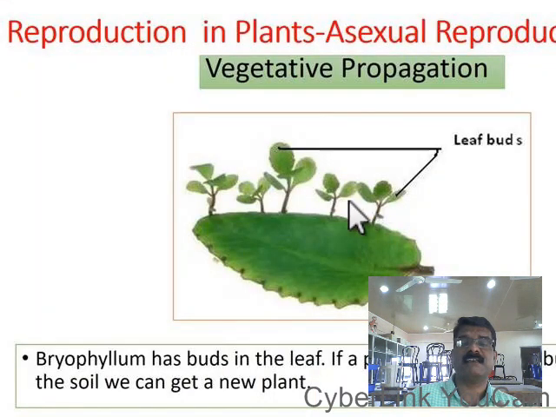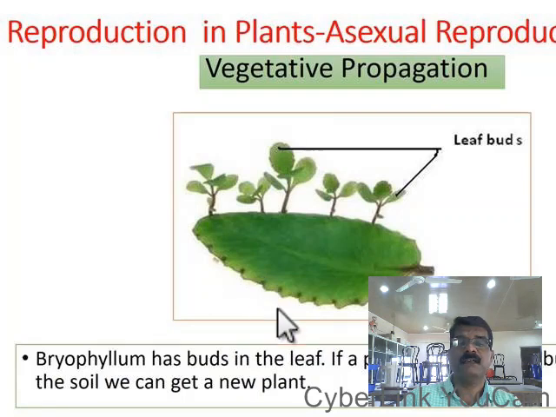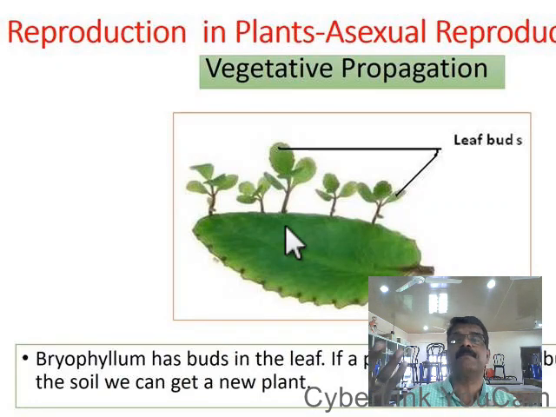See some plants, for example the plant which appears on your screen is bryophyllum. See bryophyllum, the new plants develop from the leaves. From the margin of the leaf, new buds are developed. And if you plant a leaf, that produces the entire plant. Therefore, in bryophyllum, the leaf is giving you the new plant.